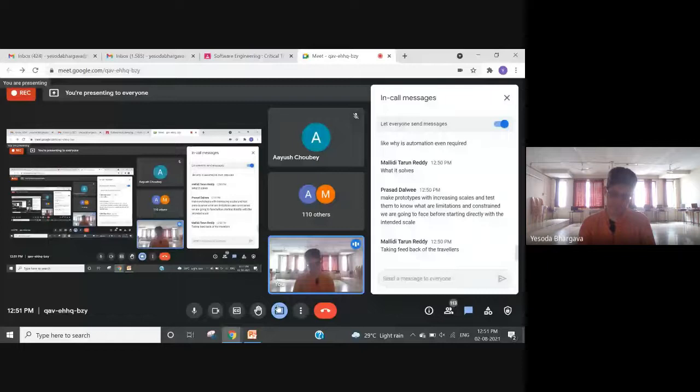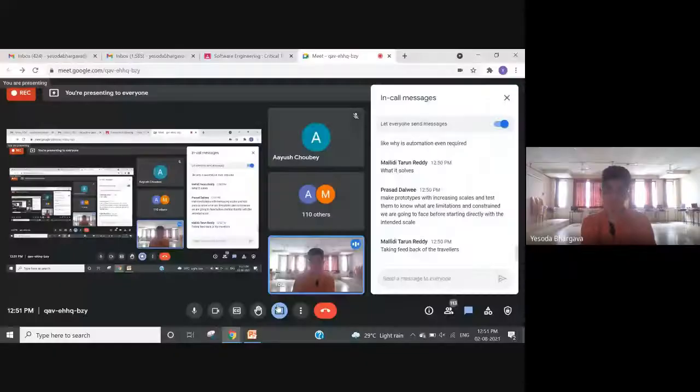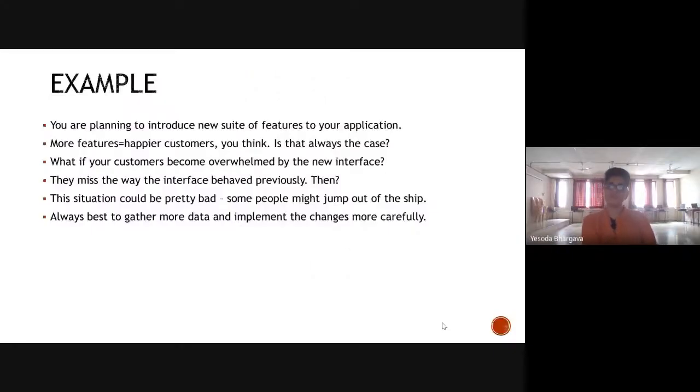So at this stage, it is extremely vital to investigate even among your team members what kind of software development life cycle you think is feasible, suitable, reasonable for the project that you are doing. And you have already learned about 2 software models. So, for example, maybe you are planning to introduce a new suite of features for your application, and we might discuss this in greater detail next time.